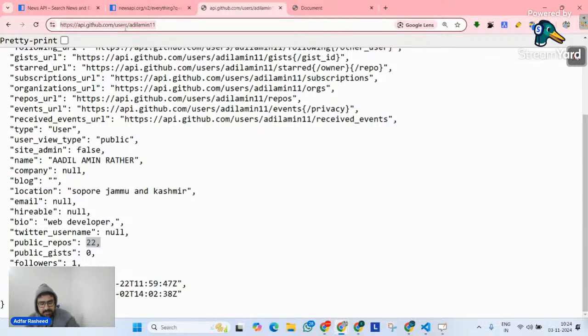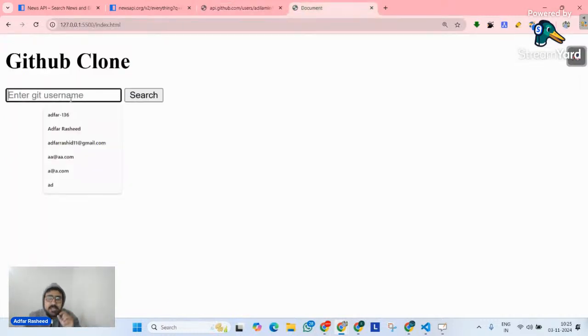Which means I will try to make a request on this API, but I have to understand that this particular parameter which I have highlighted, I have to write my code in a way so that this parameter is mapped with this input field. Yes or no? We need to understand that this input field has to be mapped with this particular username.